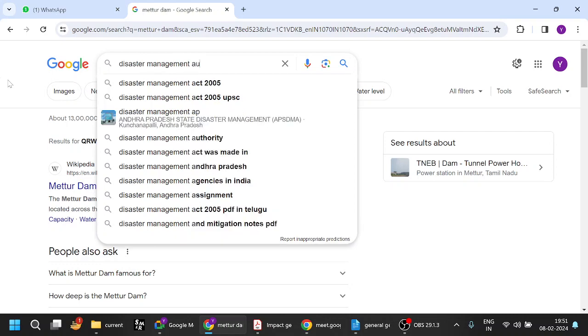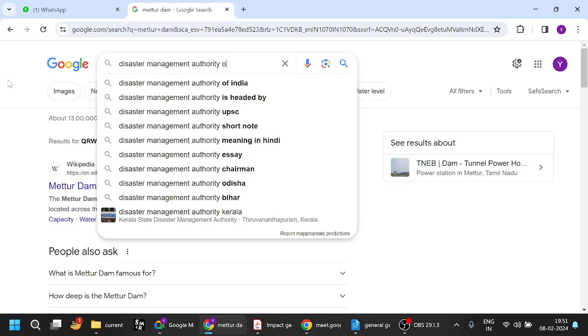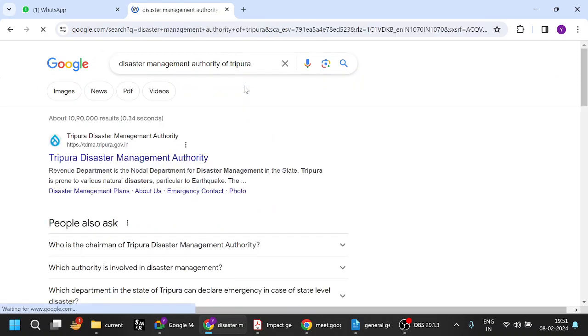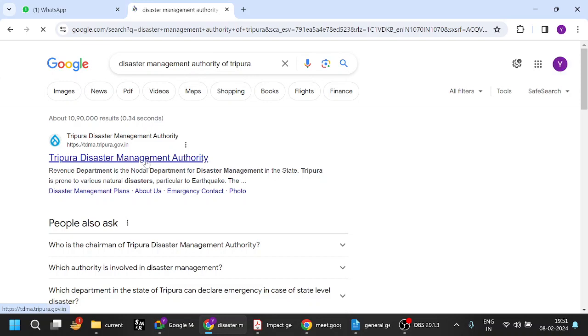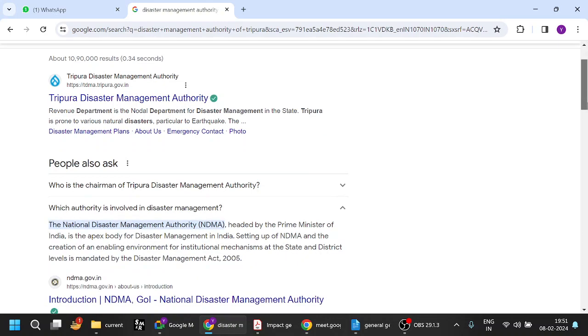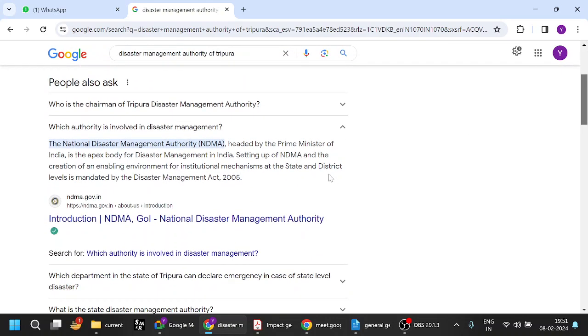So there is a Tripura Disaster Management Authority. Revenue Department is the nodal department for disaster management, etc. All that is fine. Which authority is involved in disaster management? For national level, NDMA. It is headed by the Prime Minister.